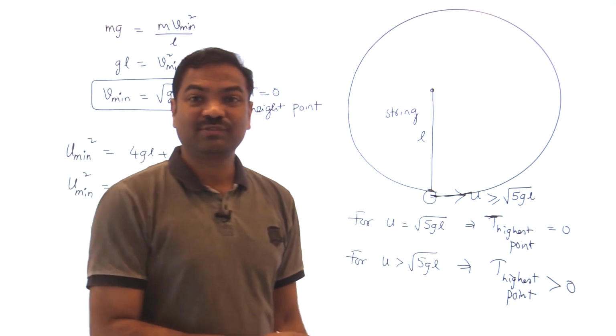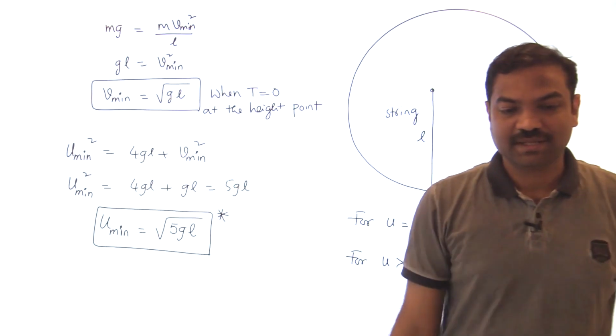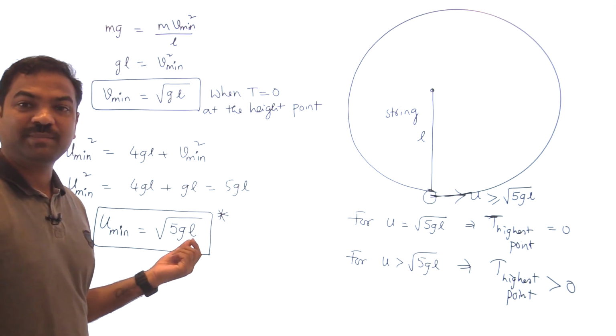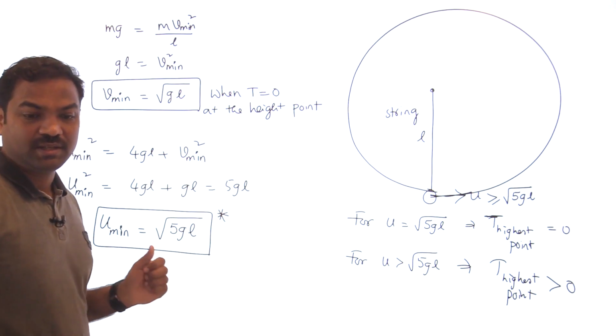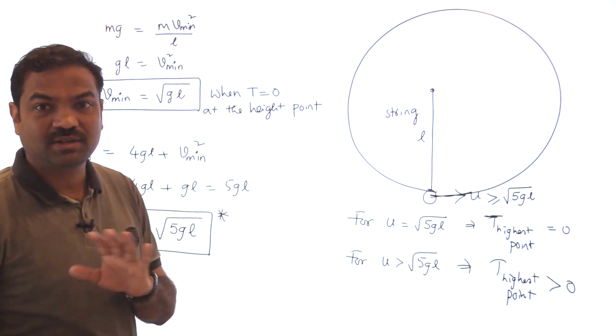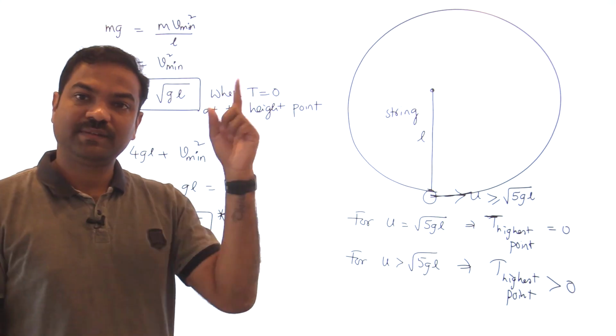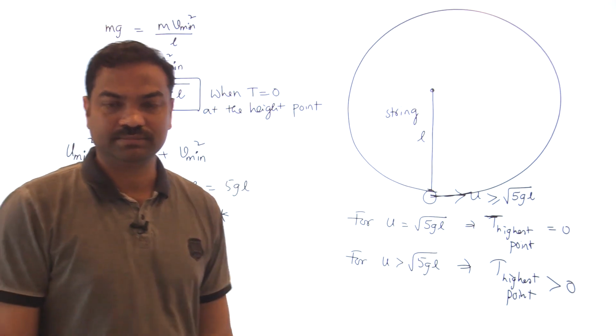If the u value is less than root 5gL, then what happens? Suppose I am not giving root 5gL, I am giving less than root 5gL. First of all, it does not complete the vertical circle. It can leave the vertical circle or it can oscillate also.